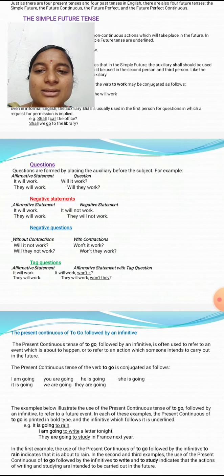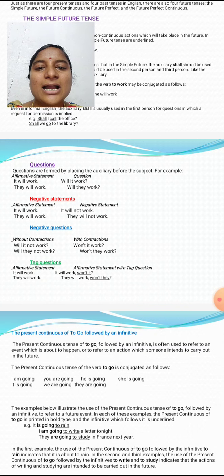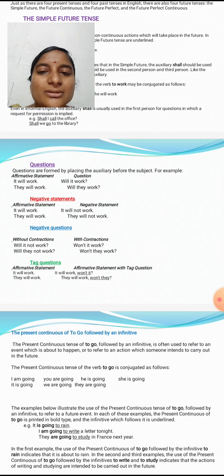Next, questions. Questions are formed by placing the auxiliary before the subject. For example, the affirmative statement is: It will work. Work is the V1 form and it is the subject. How do we form the question in simple future? Will it work? They will work. In question: will they work?